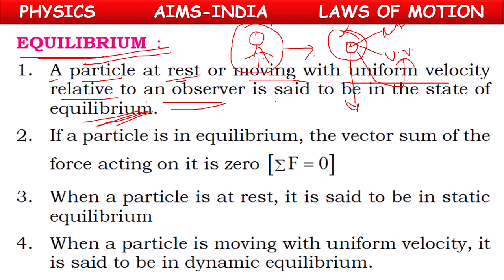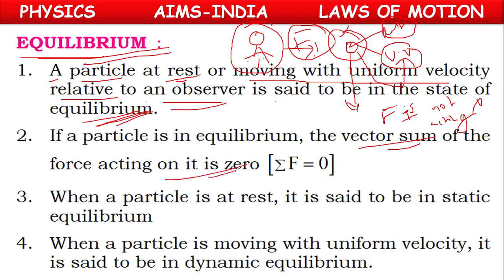Whenever it is at rest or moving with uniform velocity, we should not think that force is not acting on the body. Force may be acting on the body, but whose vector sum is 0.